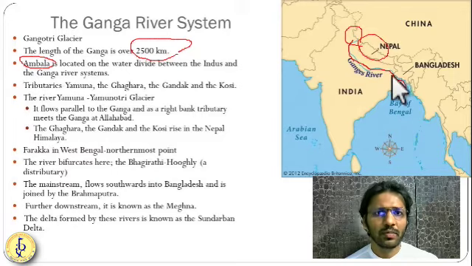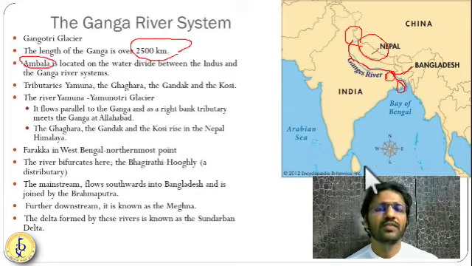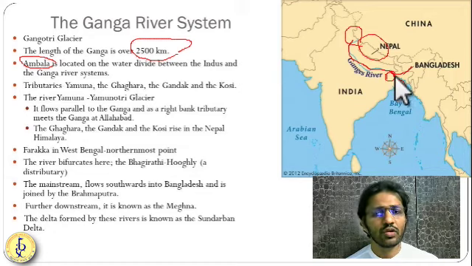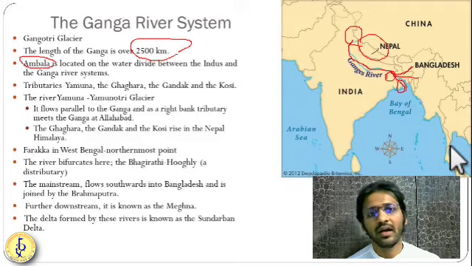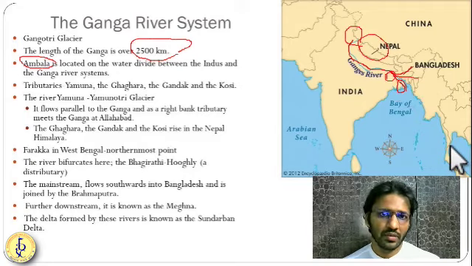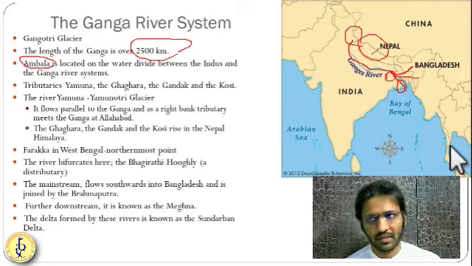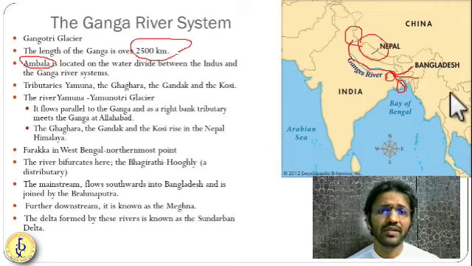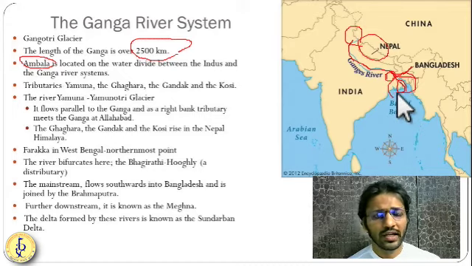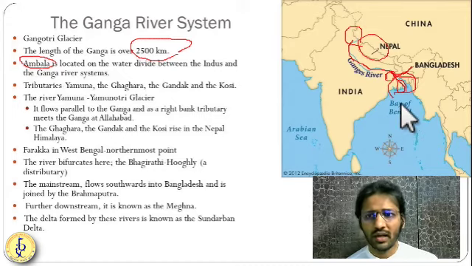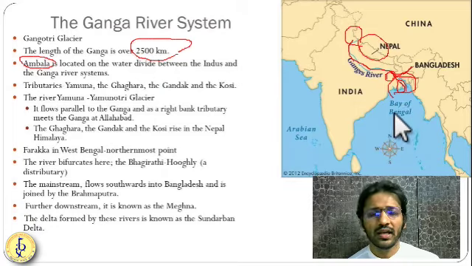and into the Bay of Bengal, into Bangladesh. When it is entering Bangladesh, it is meeting with the Brahmaputra river. Downside in Bangladesh it is also known as Jamna. There is also one more river coming from the northeast called Meghna. So Ganga, Brahmaputra, and Meghna, three rivers, are meeting with each other. Then it is forming a huge delta, which is called the Sundarban Delta. This Sundarban Delta is very, very important.